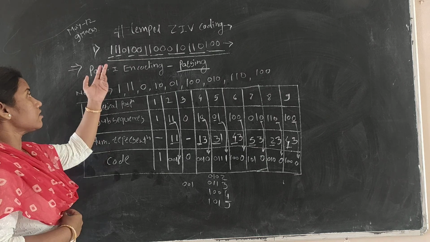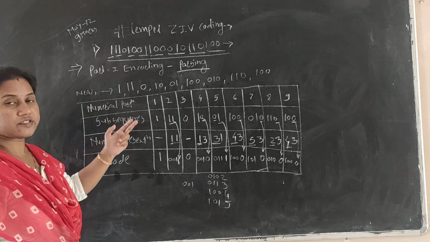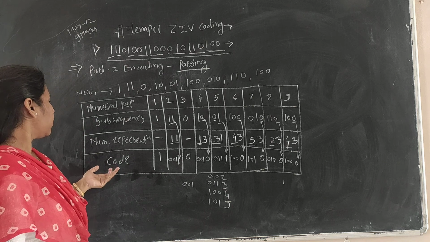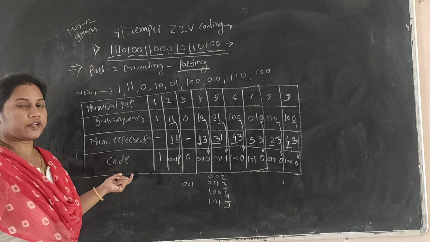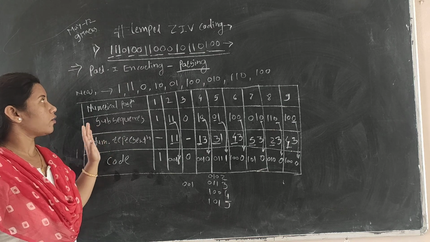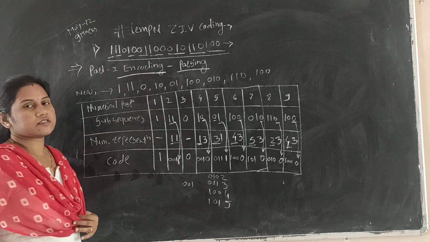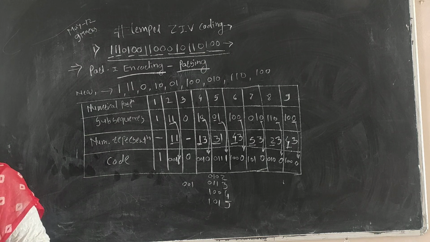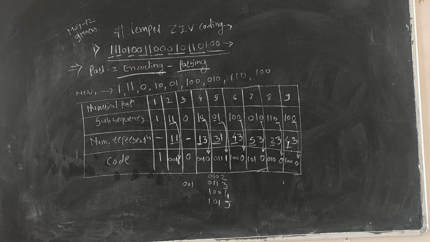In this way, we can encode the given sequence by using the Lempel-Ziv coding, and this is the Lempel-Ziv coding for this given sequence. This is the table for the encoding that we have given here. In the same manner, we can decode this process in the second part.